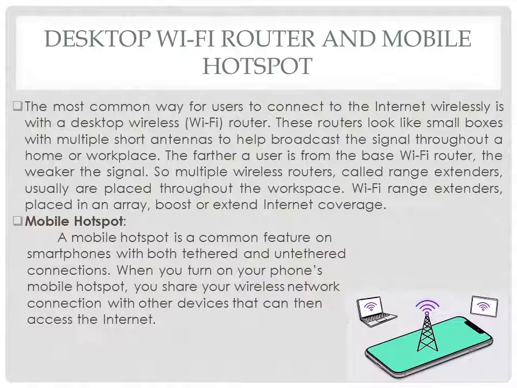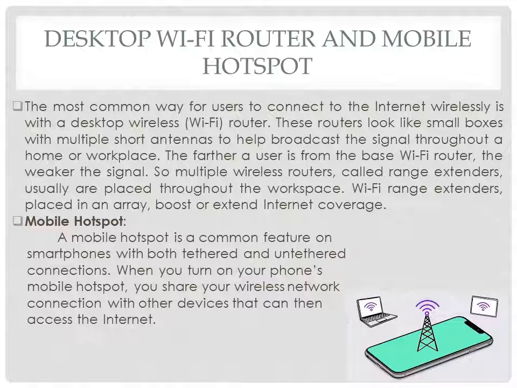Next is the desktop Wi-Fi router. The most common way for users to connect to the internet wirelessly is with a desktop wireless router. These routers look like small boxes with multiple short antennas to help broadcast the signal throughout a home or workplace.